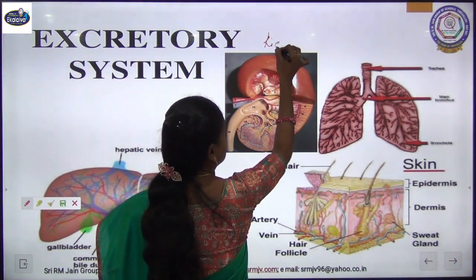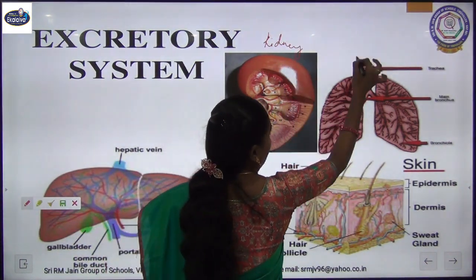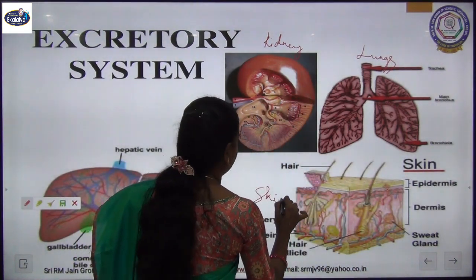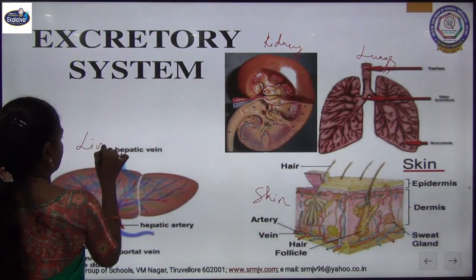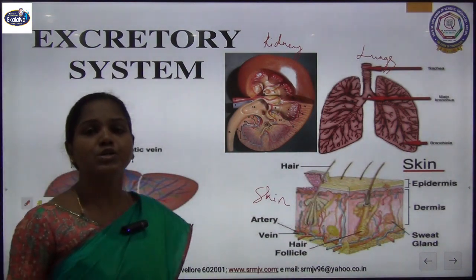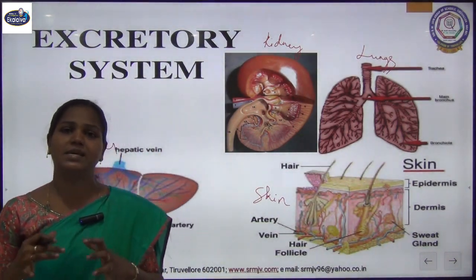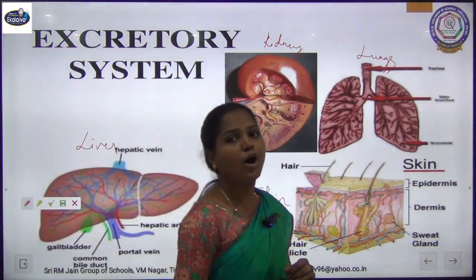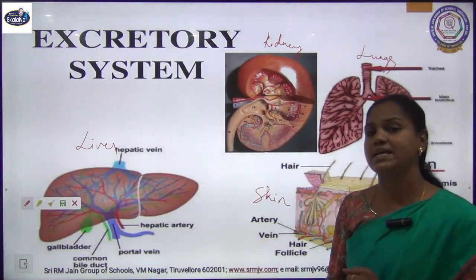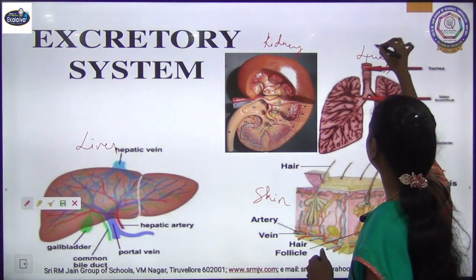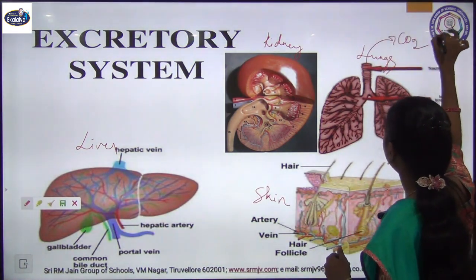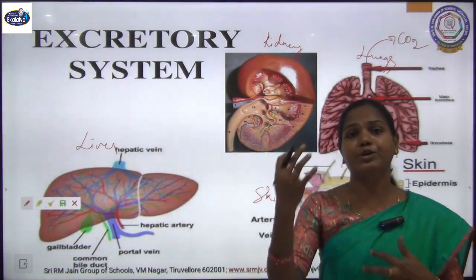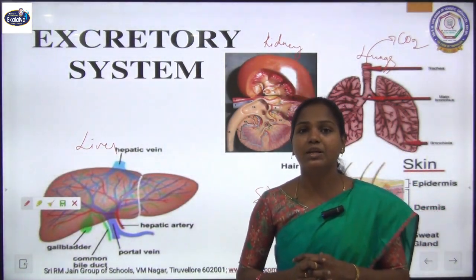So you know that this is the kidney, and this is our lungs, skin, and our liver. These are the organs that come under the excretory system, and this is how they do the excretory function. Lungs are considered excretory organs as they release carbon dioxide produced in cellular respiration in our body cells.